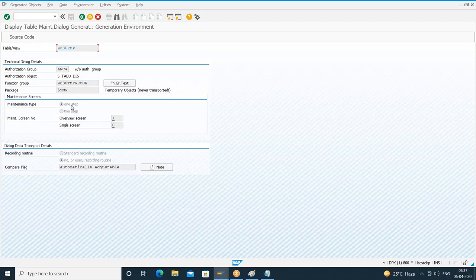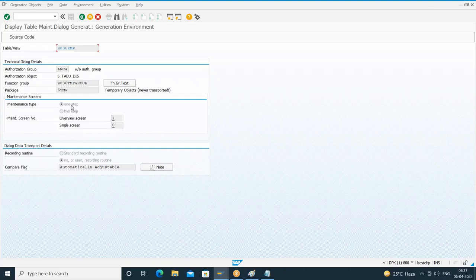When the table maintenance is successfully generated, we understood that some dependent objects get generated. The dependent objects will be in the form of function modules, screens, subroutines, include programs, all those things. Okay. And those dependent objects get stored in the function group which we provided at the time of generating the table maintenance.